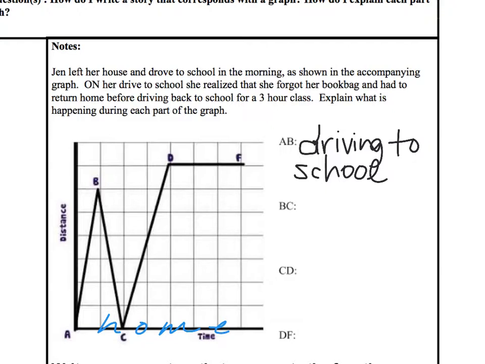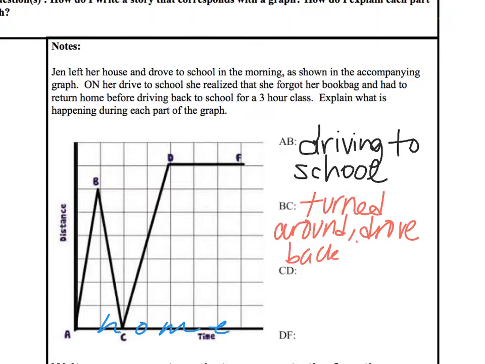Teresa, what's she doing from B to C? Why does she drive back home? She forgot that book bag. I forget things sometimes. Yeah, she forgot her book. So she turned around, drove back home, because she forgot her bag. Excellent. That's B to C.